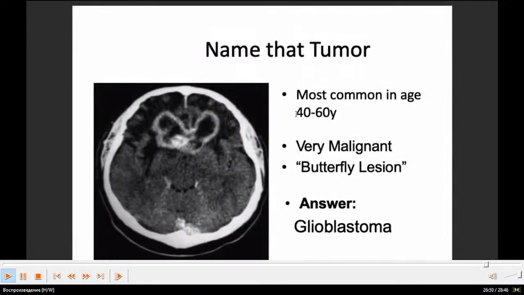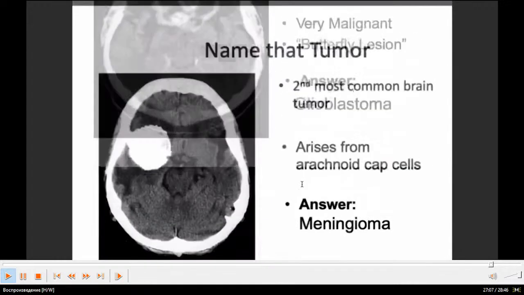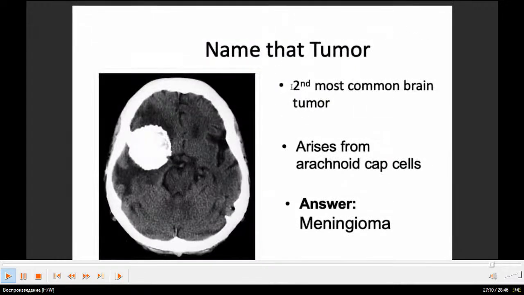And the tumor most common at age 60 years. You can see a very malignant butterfly lesion, as you can see, a butterfly lesion. This is glioblastoma. The second most common brain tumor arises from the arachnoid capsules. Here you can see it. It's white in color. It's meningioma, a benign tumor, meningioma.